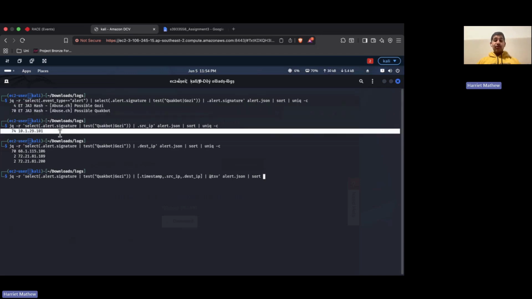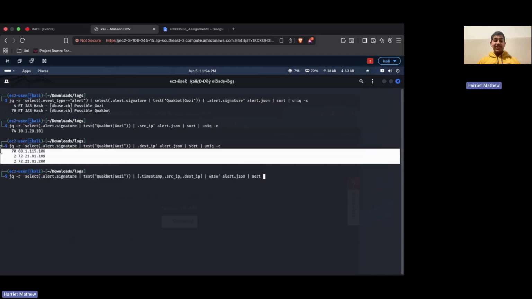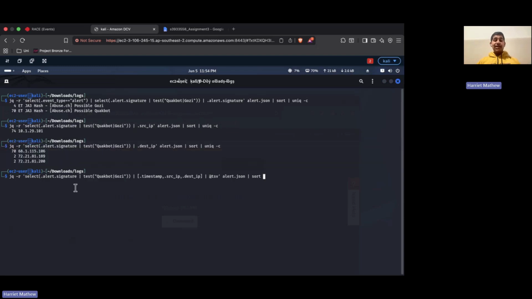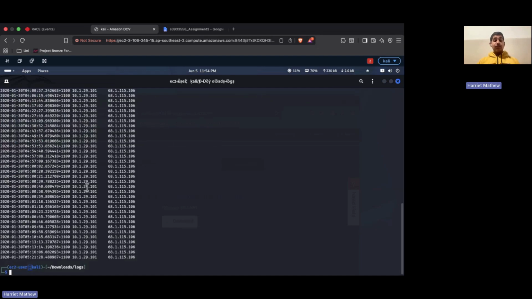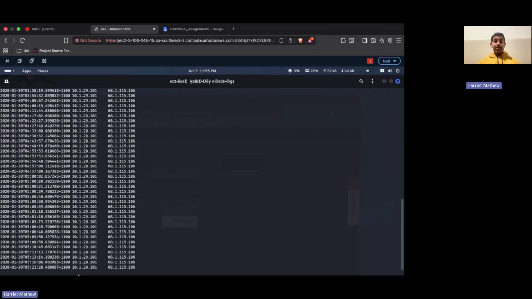The source IP involved for all 74 alerts was 10.1.29.101, and the destination IP addresses involved were these three. I then performed a timeline analysis and found that the activity persisted for more than 2 hours, from approximately 2:49 a.m. until 5:21 a.m. Because the activity involved repeated malware related JA3 detections over a long period of time, I concluded that the evidence supported the malware communication hypothesis.